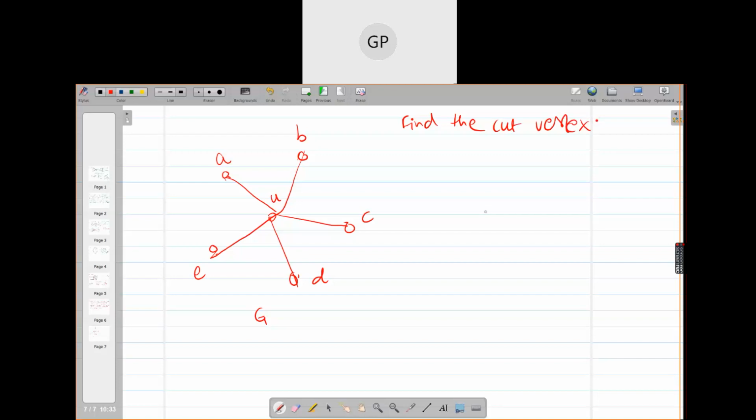Okay? This is the first one and this is the second. Find the cut vertex in this graph.